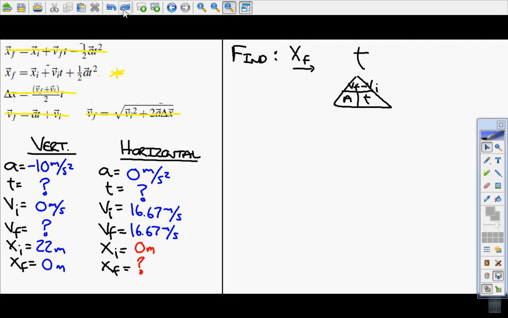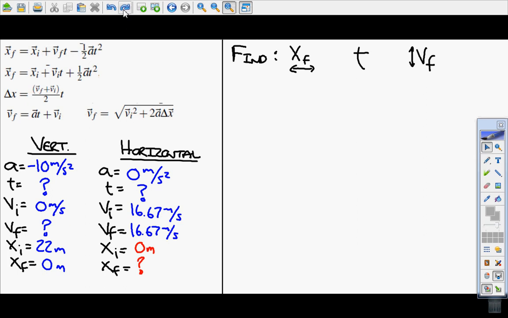Let's go ahead and see what we can do with that. Alright, and that's my vertical final velocity. I'll put a little arrow there to identify vertical, and then my horizontal line there. So I'm stuck with how can I figure out what the vertical final velocity is? What equations will help me do that?